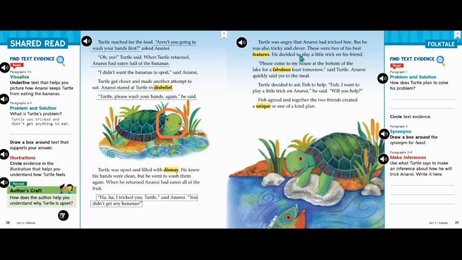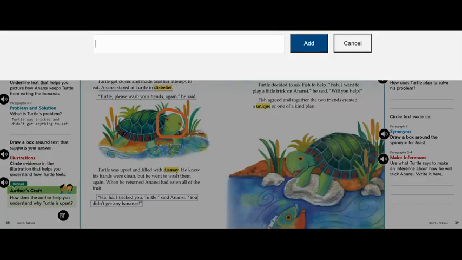Well, in the first paragraph, it says he decided to play a little trick on his friend, meaning Anansi the spider. So, to answer the question, Turtle's plan is to play a trick of his own. So, on the line, let's write: Turtle plans to play a trick of his own.